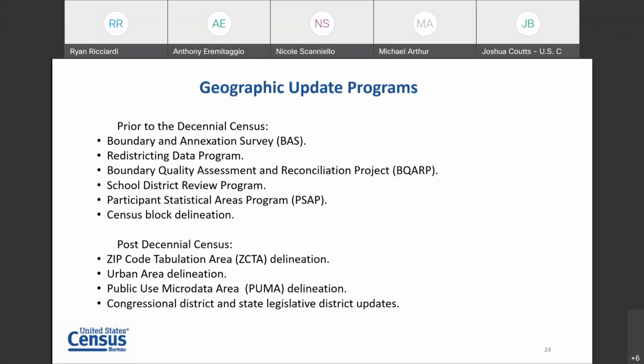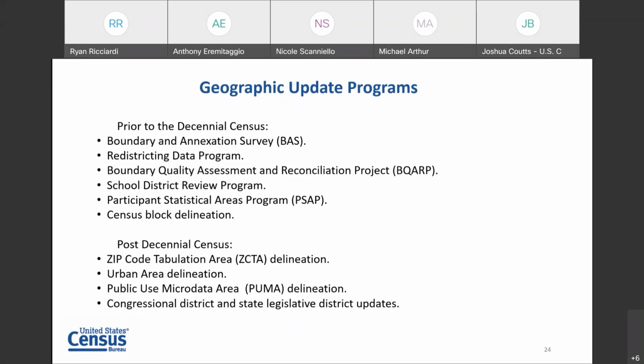Urban areas use population and housing data that we collect during the census. As with PUMAs, there are various population thresholds that the PUMA uses, and their population thresholds are based on the decennial census, and as well the congressional district and state legislative district updates, redistricting, are based on population counts that we collect during the census.